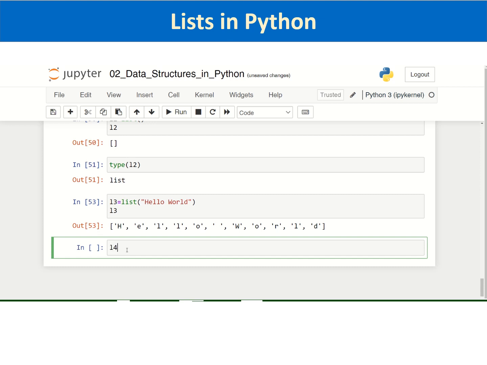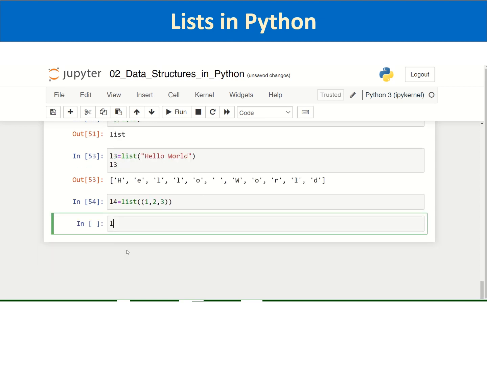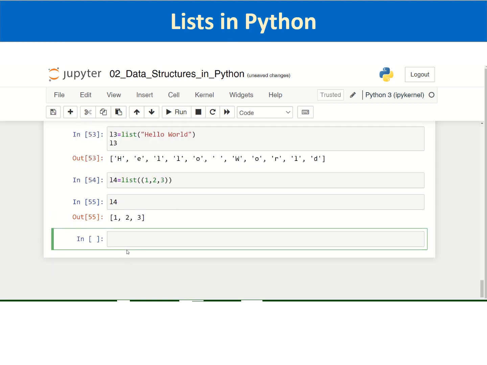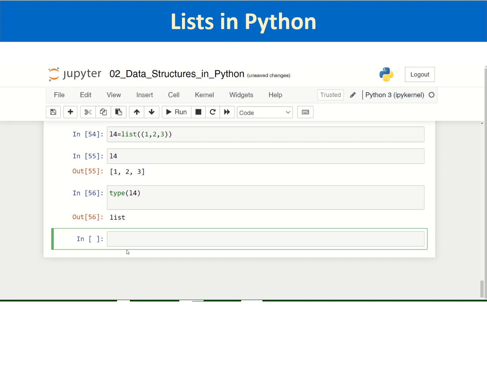Similarly, you can even pass a tuple inside a list function for creation of a list. Say I am passing this tuple 1 2 3, and then if I check L4, a list has been created, and then you can check even the type of L4, which is a list.